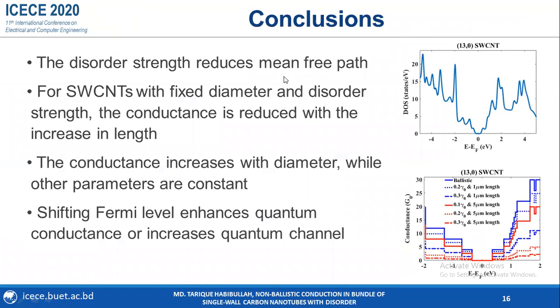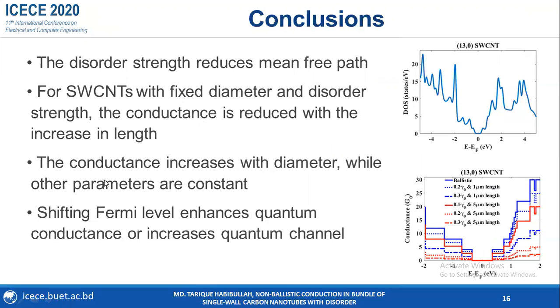Here are the conclusions of our work. The disorder strength reduces mean free path and also conductance of CNT. And for CNTs at the same diameter and disorder strength value, the conductance is reduced with the length increase, and this can be represented by this figure.